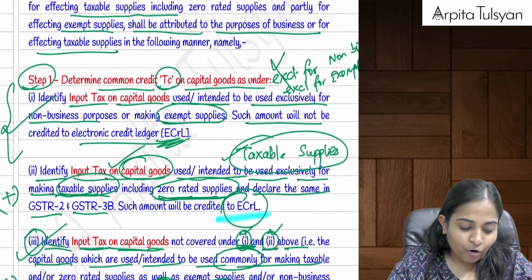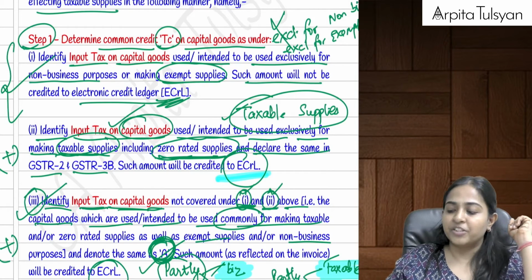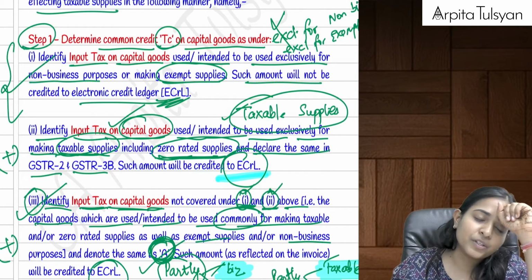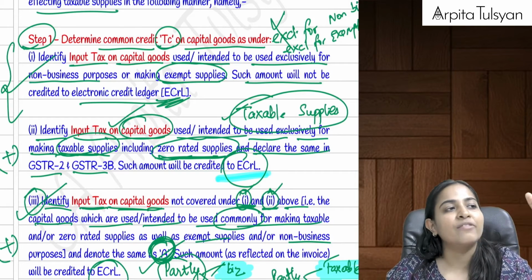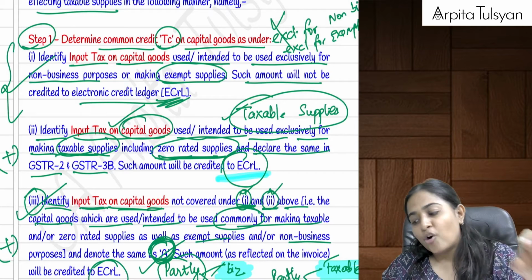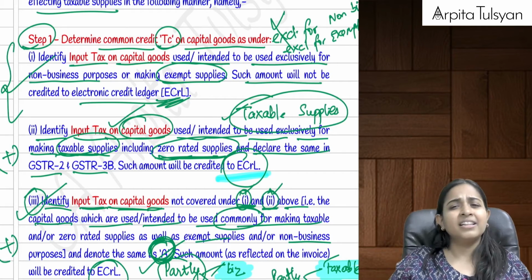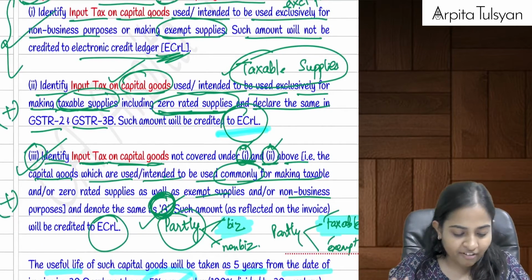Now in this case, what are the steps? First of all, if you have purchased any capital goods exclusively for non-business or exclusively for exempt supplies, please don't take it to the credit ledger at all. Please do not credit it to the electronic ledger. There is no purpose, you will not get the credit of the same.